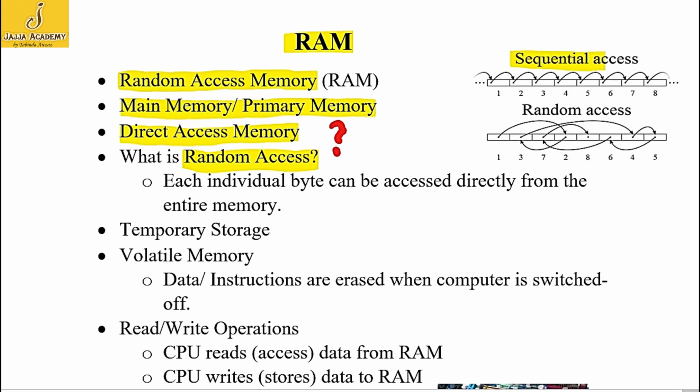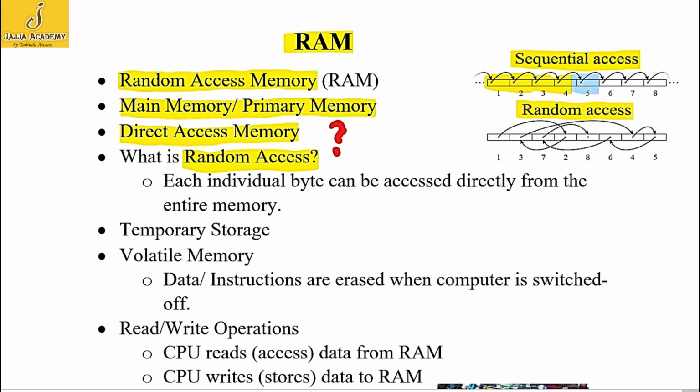This is an example of sequential access. Sequential access is opposite to the random access, and random access or direct access are the similar access methods. These are two different names of one access method. In a sequential access method, if we want to access the fifth data item, then we have to go through the previous data items like 1, 2, 3 and 4. Then we can access the fifth data item. This type of access method is called sequential access method.